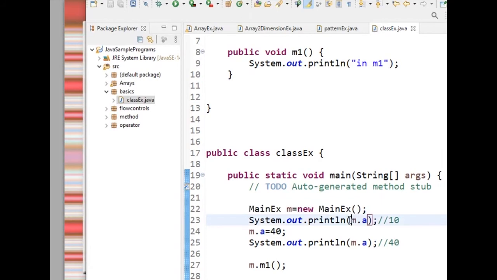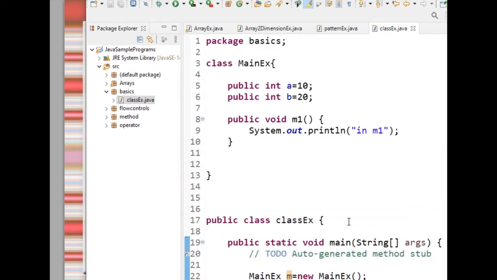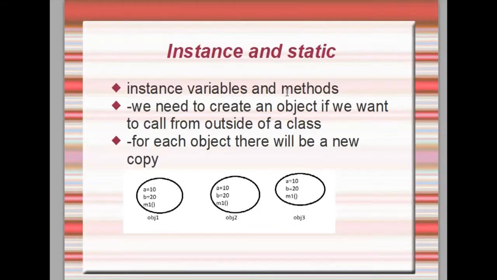After creating an object, we have to call with that reference name, m.a. Because I told you here, this is object 1. If I want to call A, object 1 dot A, object 1 dot B, object 1 dot m1. Similarly object 2 dot A, object 2 dot B, object 2 dot m1. Here object 3 dot A, object 3 dot B and object 3 dot m1.